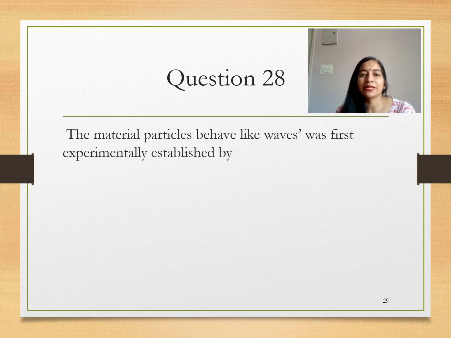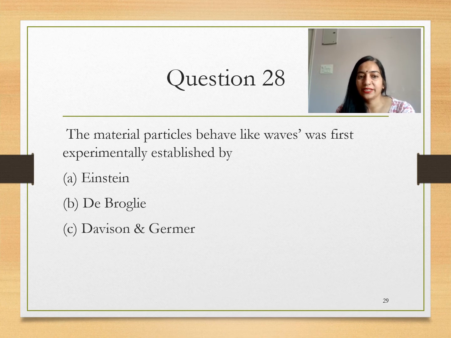The material particle behaving like a wave was first experimentally established by, I told you, Einstein, de Broglie, Davisson, Germer, or Schrödinger. So Davisson and Germer gave the experimental verification that a material particle behaves like a wave. De Broglie gave the concept, but the experimental demonstration was given by Davisson and Germer.